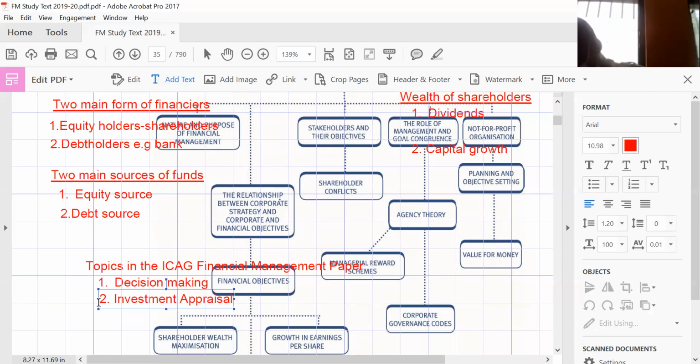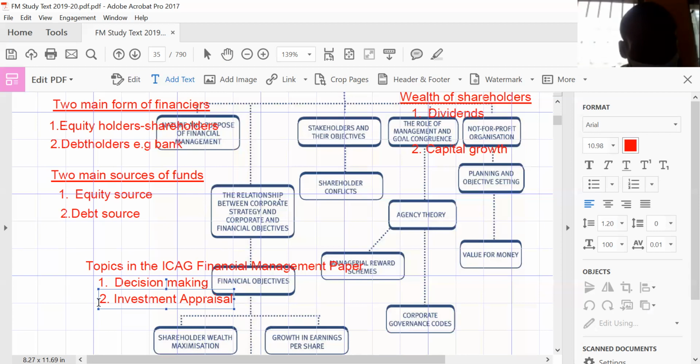And the financial manager is not supposed to just appraise investments and pick investments which are not going to be profitable. He's supposed to select projects which are going to give him a lot of profit, so that he can save some money to pay dividends to the shareholders.